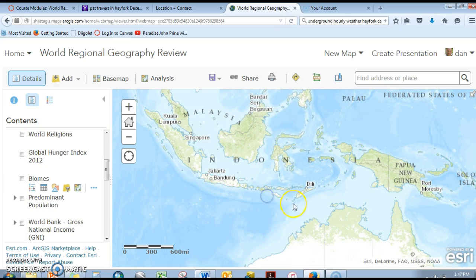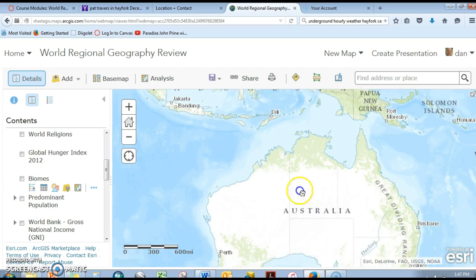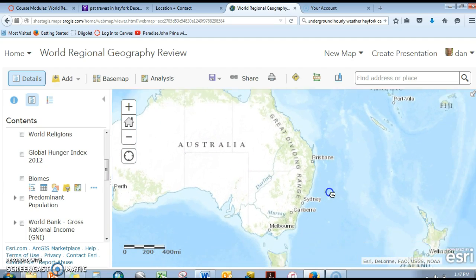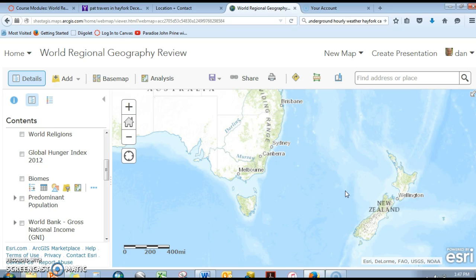Traveling down into the great realm of Wallacea, Alfred Russel Wallace's region of biogeography, and the unique environments of Australia and New Zealand. Have a good day.